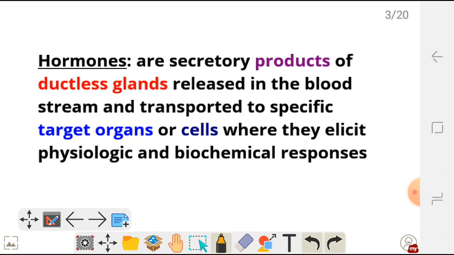So hormones are secretory products of ductless glands released in the bloodstream and transported to specific organs or cells where they elicit physiologic and biochemical responses. So they are products of ductless glands, then they are released in the bloodstream, they are transported to target organs where they perform physiologic, biochemic, or morphologic responses. So that's the definition of hormones.